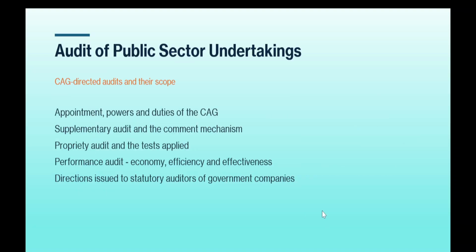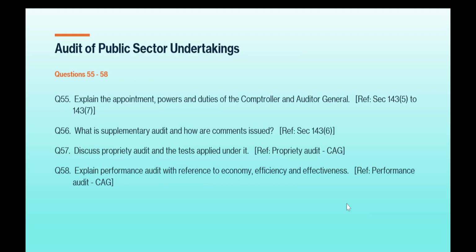Now we have the audit of public sector undertakings chapter, CAG directed audits and their scope. Appointments, powers and duties of the CAG. These are the contents. Supplementary audit and the common mechanism. Propriety audit and the tests applied, performance audit, economy, efficiency and effectiveness, directions issued to statutory auditors of government companies. Okay, these are the contents of this chapter, and let's see what are the questions coming under this audit of